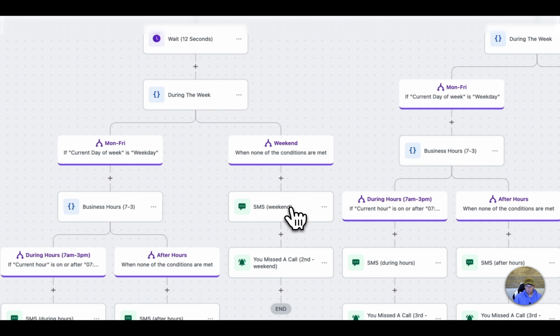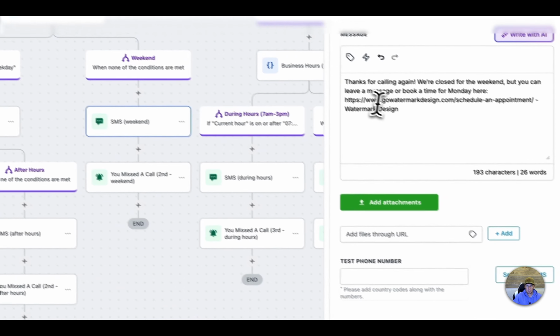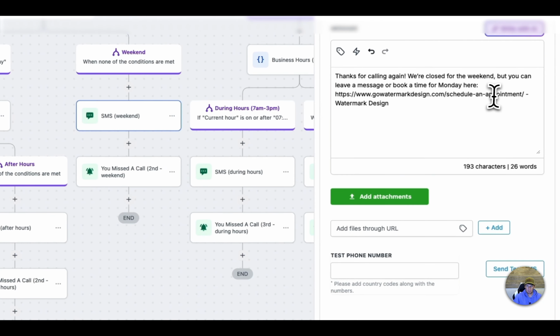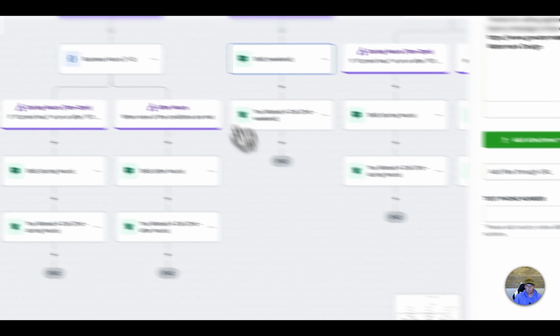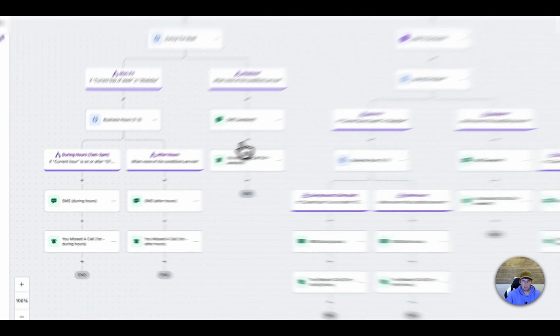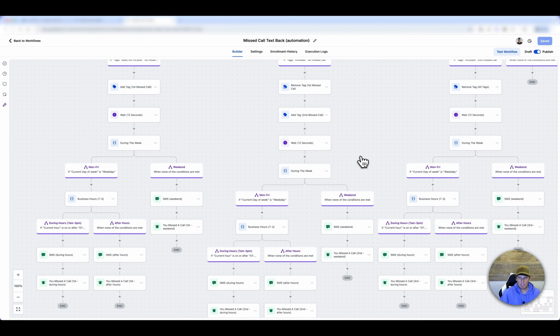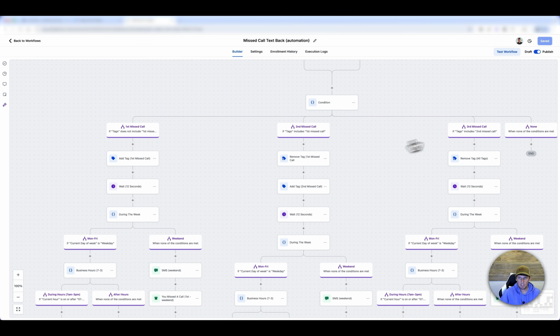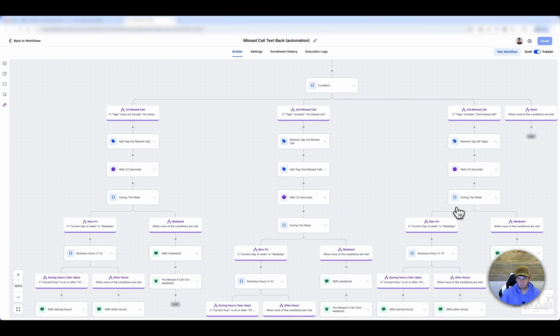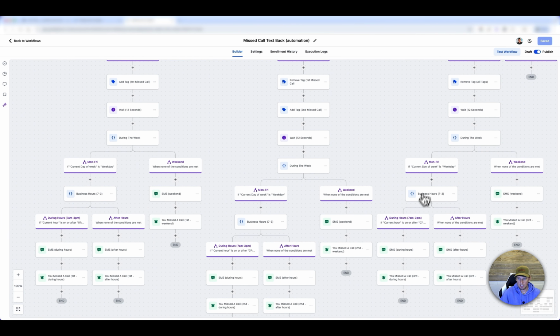And then if it's on the weekend, it'll send, hey, thanks for calling again, and also send them to schedule an appointment with us. And so that's the first missed call down option. Then it goes down the second missed call option. And then if they call again for a third time, it'll go down this branch, the condition here for missed call. It'll remove all tags, first, second, third missed call, wait 12 seconds, and then it'll see if it was during business hours Monday through Friday. If it was, then it'll go down this section here.